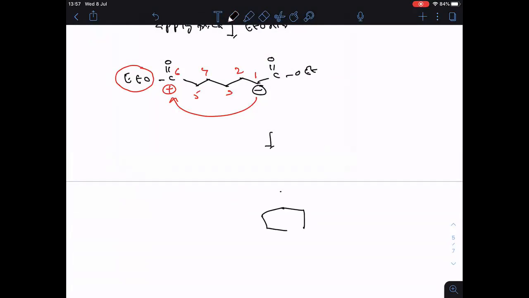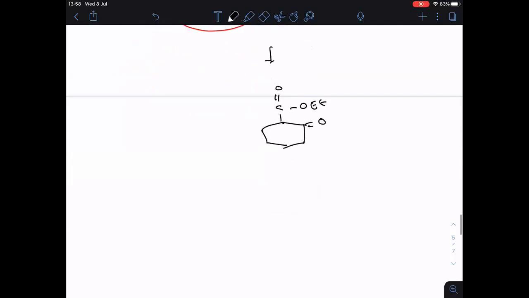First of all, let me draw the 6-membered ring. Clear? Now, for the first carbon, what is there? C double bonded O OEt. Clear? And for the 6th carbon, what is there? C double bonded OEt is there. Followed. So this on hydrolysis in acidic medium.